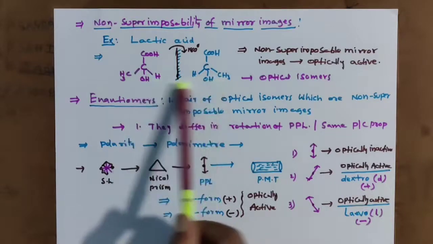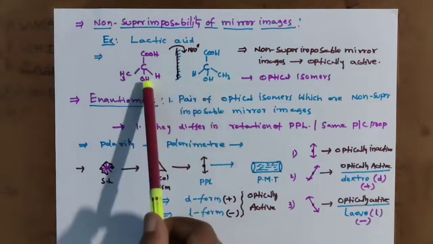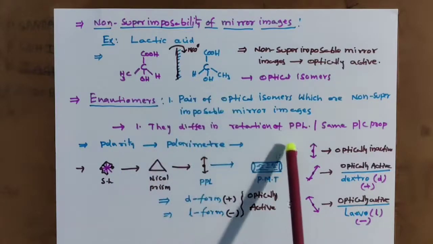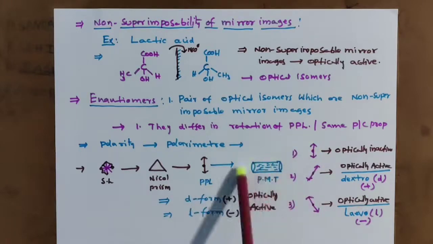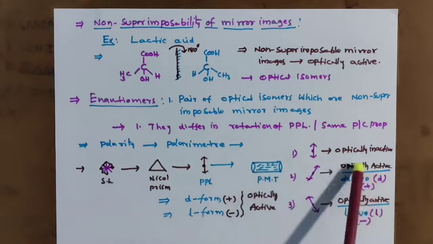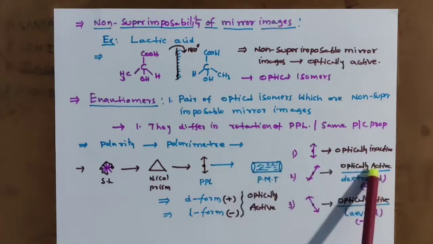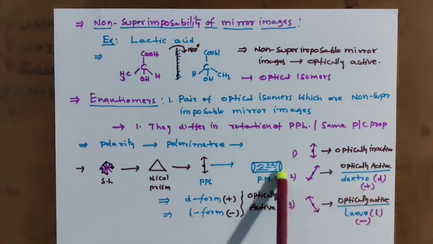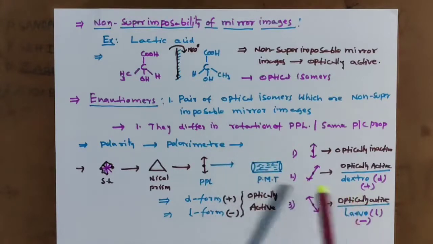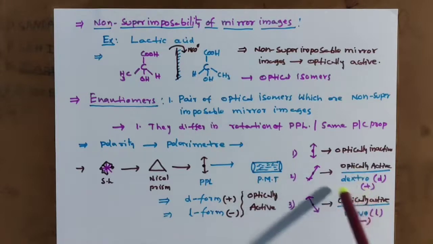By looking at the compound, we are unable to judge which is D and which is L. We have to show practical data. We fill the compound, pass PPL light, and if the compound rotates it clockwise, that is dextro; anti-clockwise is levo. Theoretically we can't show it; we have to prove it practically.